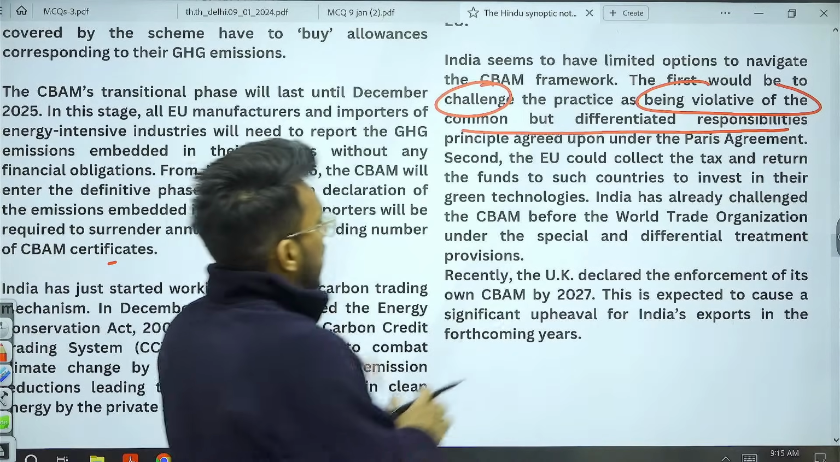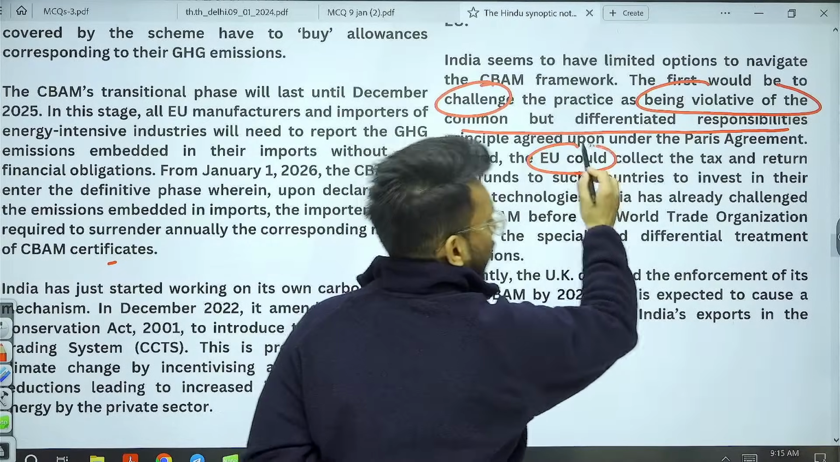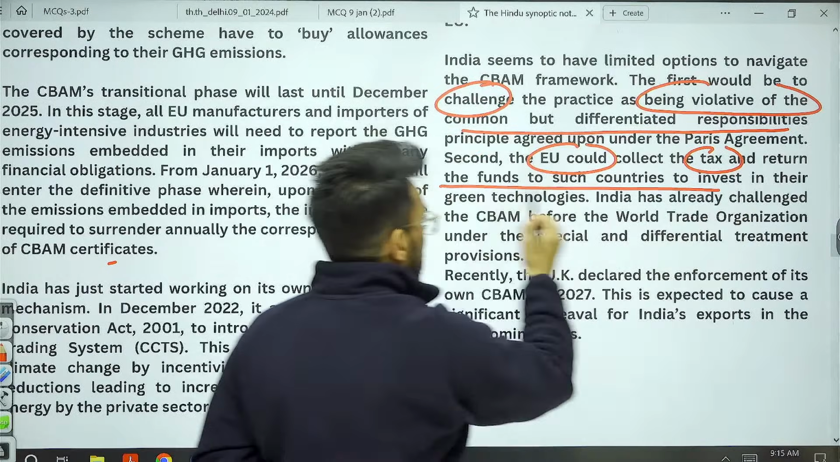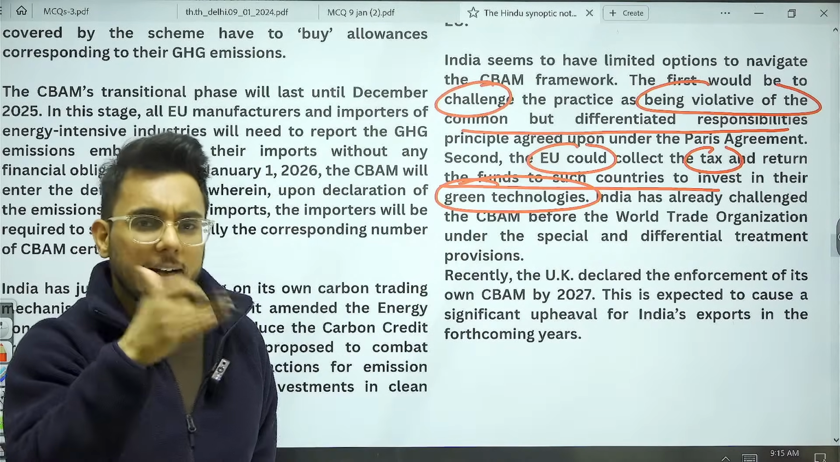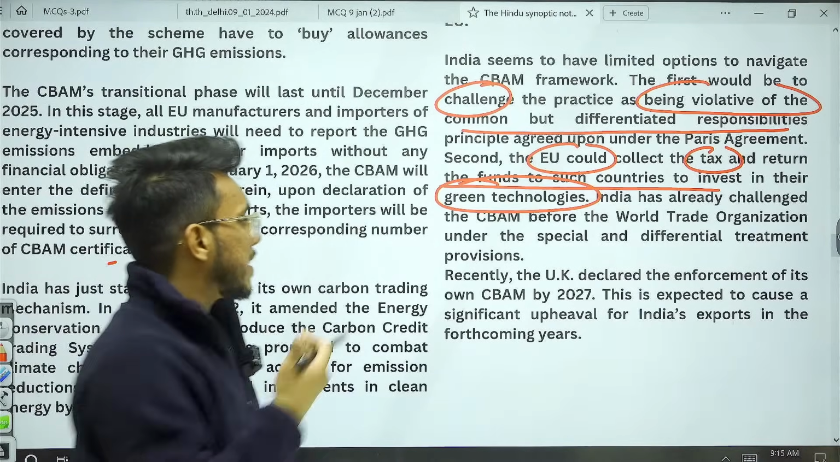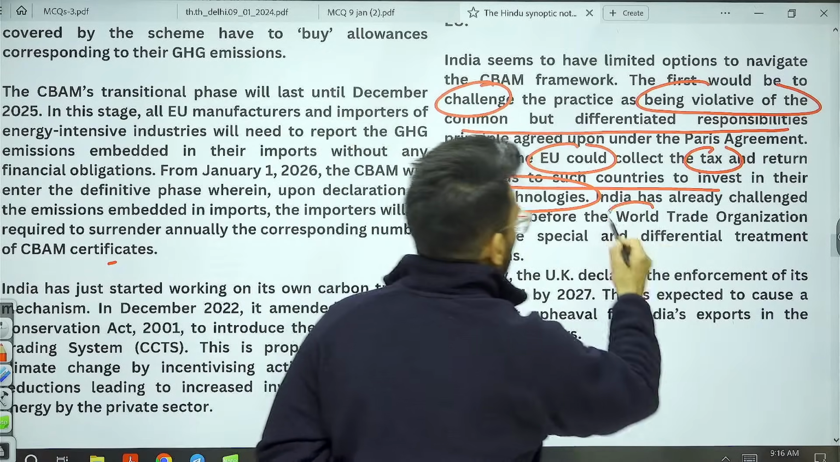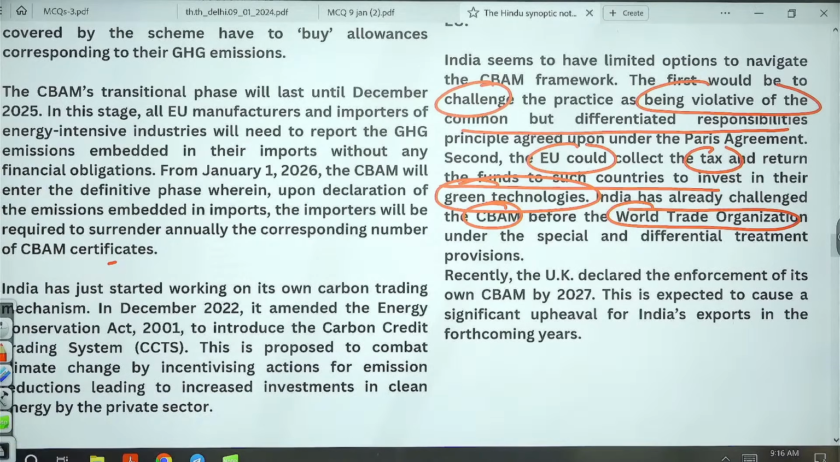Second, what can the European Union do? The European Union could collect the tax and return the funds to countries such as India so that they can invest in green technologies, so that India tomorrow can bring the changes. Also, India has already challenged the CBAM under the World Trade Organization, saying that it is a differential treatment being given to India.